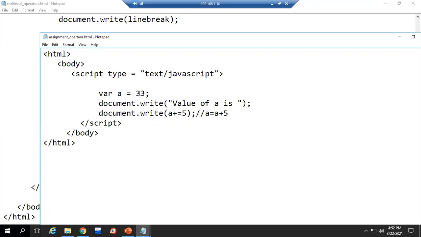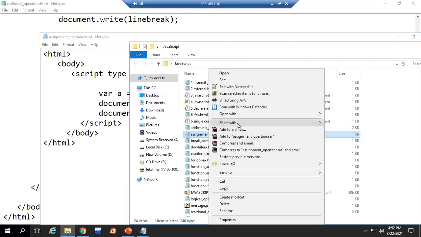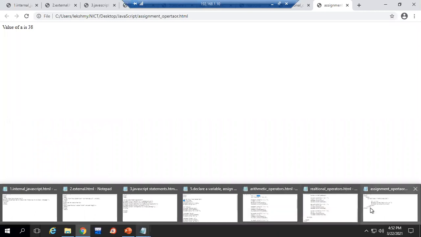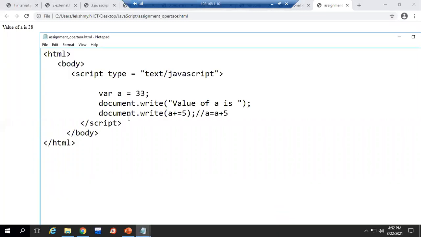Okay, here A value is 33. You are just printing the A plus equal to 5 value. So I got the output 38. And in this file, I have not given a variable to store the result. I just want to show the output. So no need of any variables.